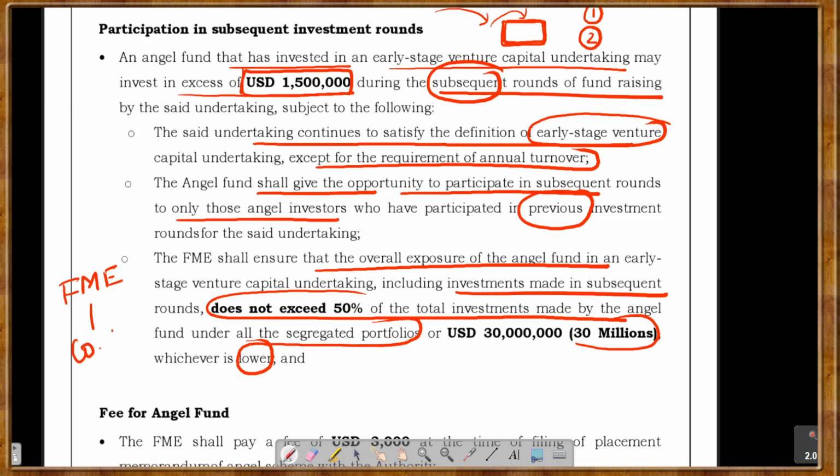Let's say company A, you are investing in that company, good, but you have to ensure that after first, second, or any other rounds of investment, your investment should not exceed 50% of total investment made by the angel fund under all the segregated portfolios, or US dollar 30 million, whichever is lower. Okay.